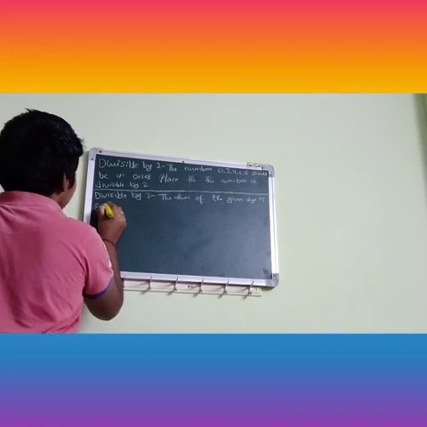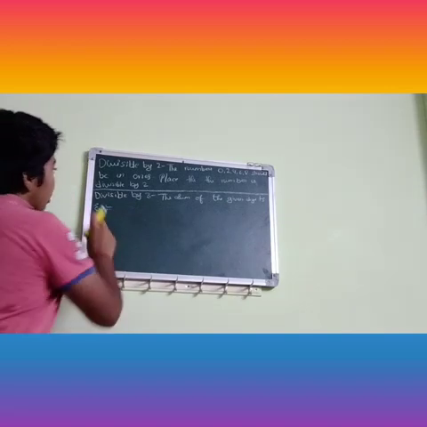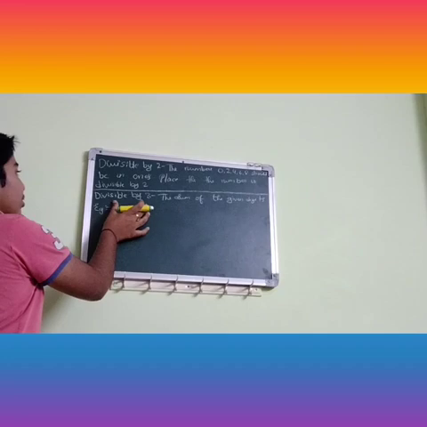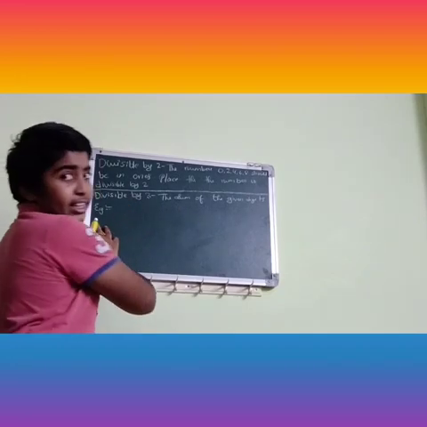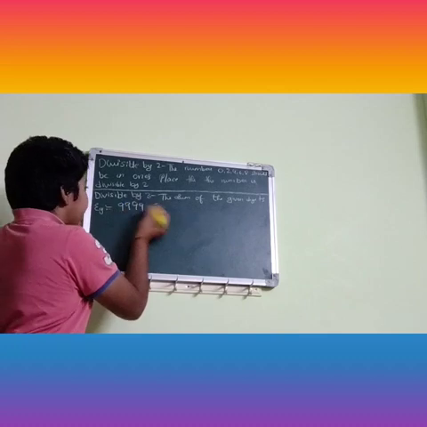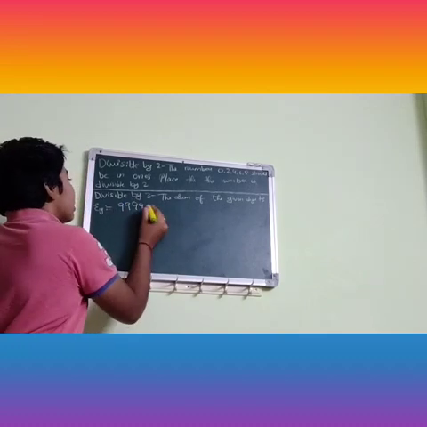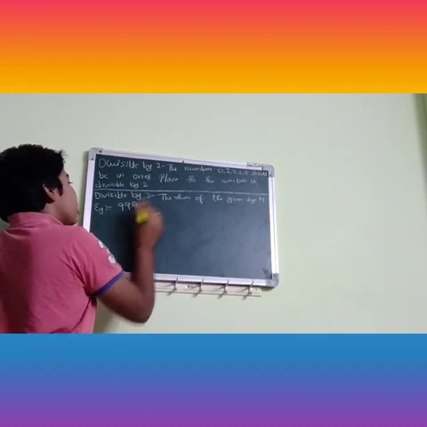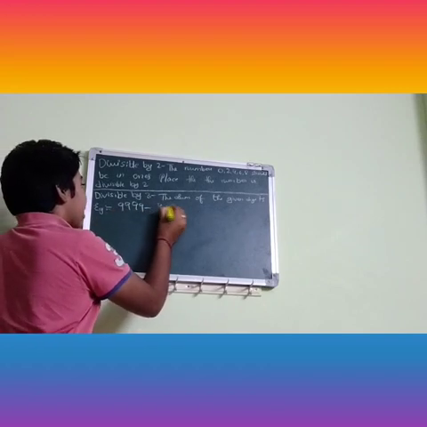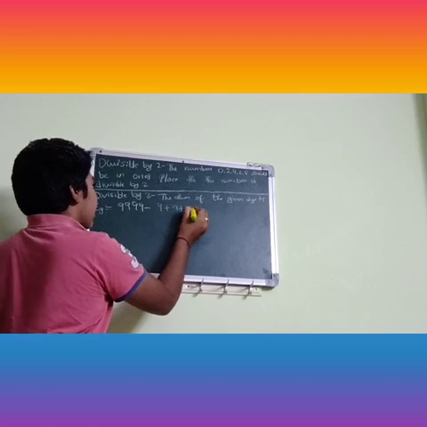What is the divisibility rule of 3? First example, 9,999. Now the sum of all digits: we write 9 plus 9 plus 9 plus 9.